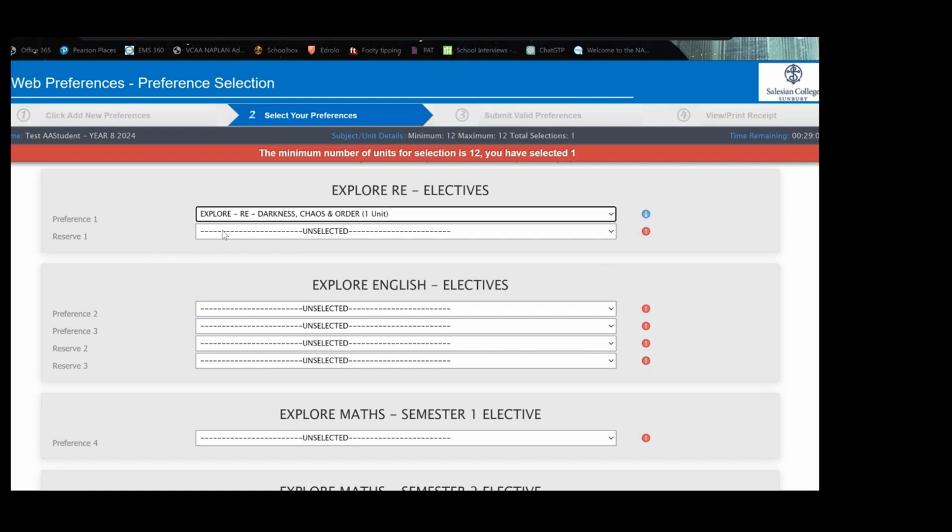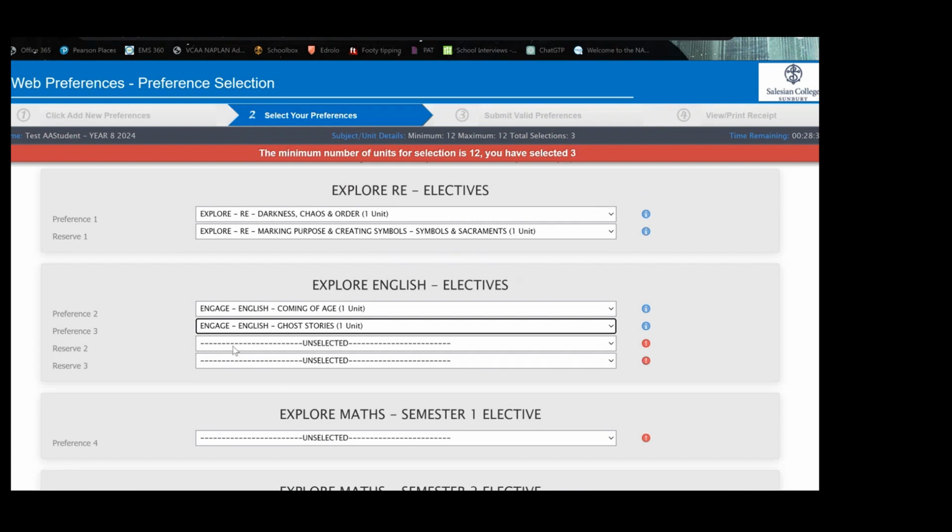And it also asks them to select a reserve option for RE. They may wish to do the other explore subject. It is the same for English. So the students will be asked which English subjects they wish to do in that following year. It may be coming of age and ghost stories, and it asks for some reserve subjects.